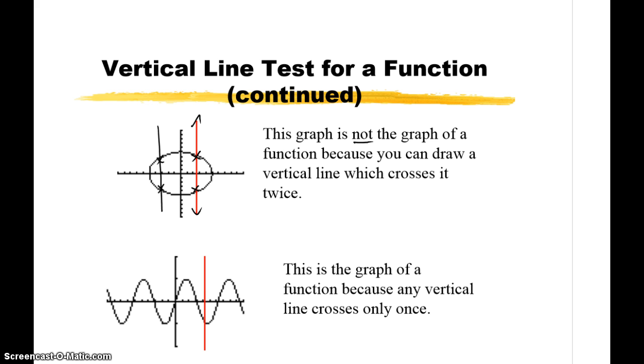On the other hand, here's a nice trigonometric-looking function that's been graphed. Notice this is the graph of a function, because any vertical line that you could think of will only cross my graph once. Here is another one. I can come up with any vertical line that I want, and it's only going to cross once.